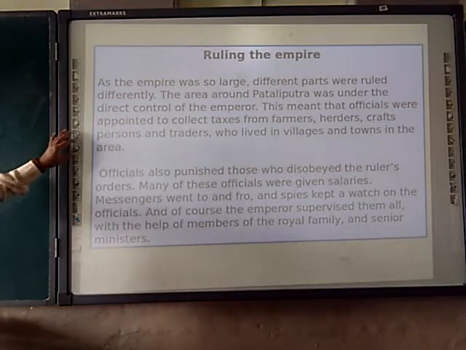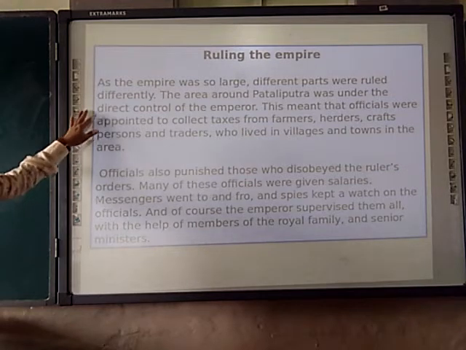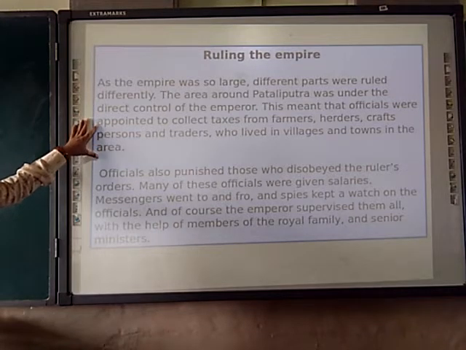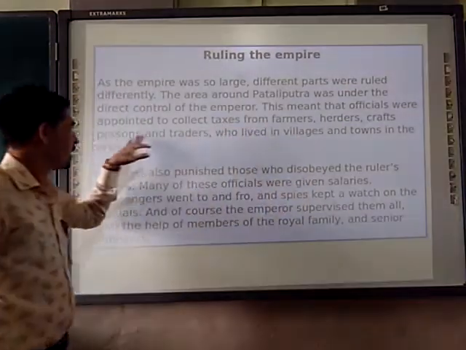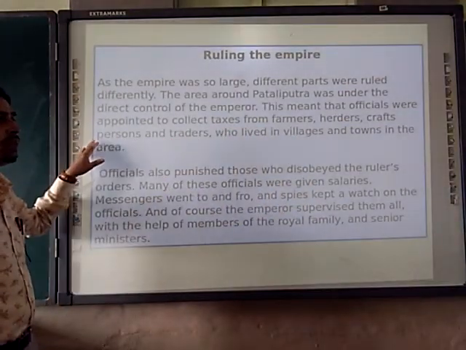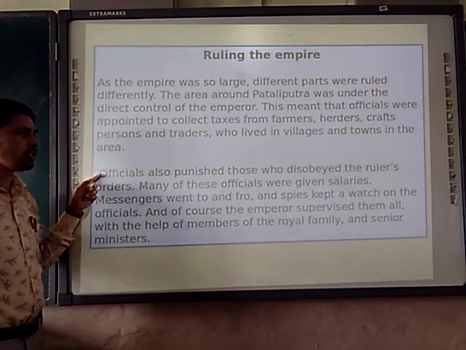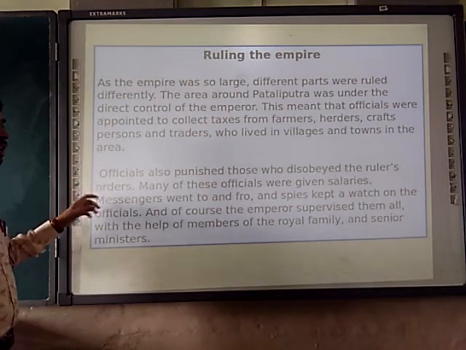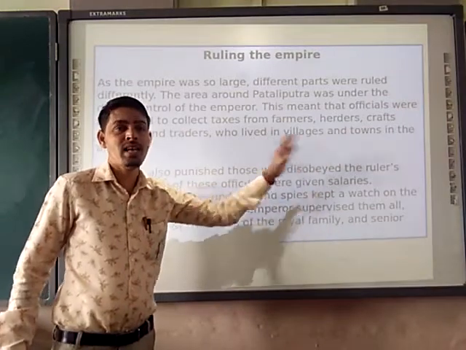Ruling the empire. As the empire was so large, different parts were ruled differently. The area around Patliputra was under the direct control of the empire. This means that officials were appointed to collect taxes from farmers, herders, craftspersons and traders who lived in the villages and towns in the area. Officials also punished those who disobeyed the ruler's orders.